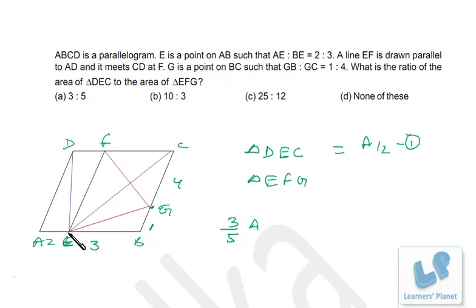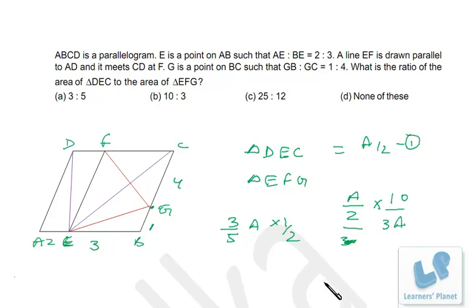Area of triangle EFG will be half of EFCB. Now the area of EFCB is 3 by 5 of A, so the area of EFG will be half of that, right? Now we have to find DEC by EFG. DEC is A by 2 and this is what? 3A by 10. So divide by 3A by 10, or I can say multiply by 10 by 3A.